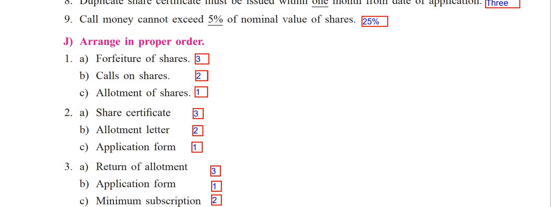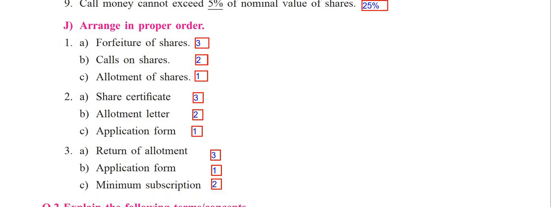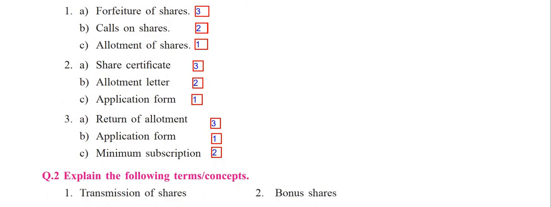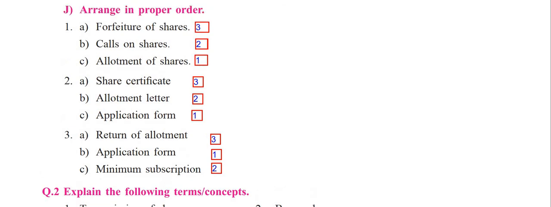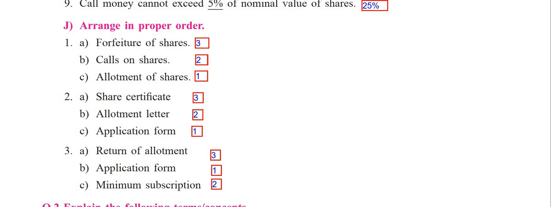Third and the last one, you can see, return of allotment, application form, minimum subscription. Okay, but here there is a slight difference definitely. The first one will be application form. Okay, second will be minimum subscription, and then third will be return of allotment. So this is how you are supposed to write the sequence. You have to arrange in the proper order. It is very simple. If you know the entire procedure about the calls and everything, you can easily tackle